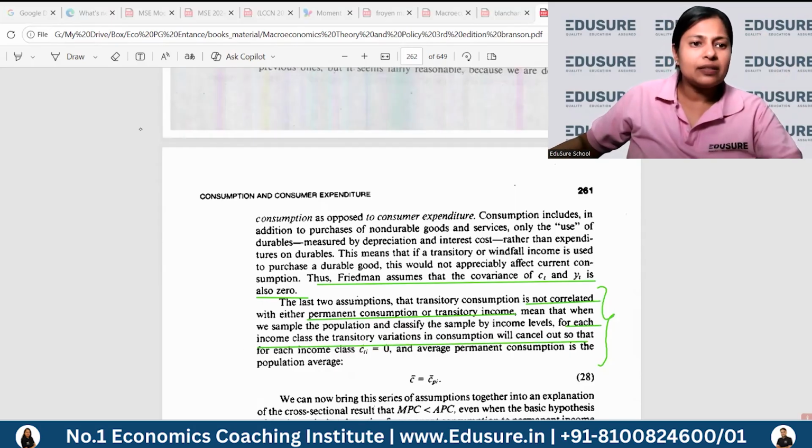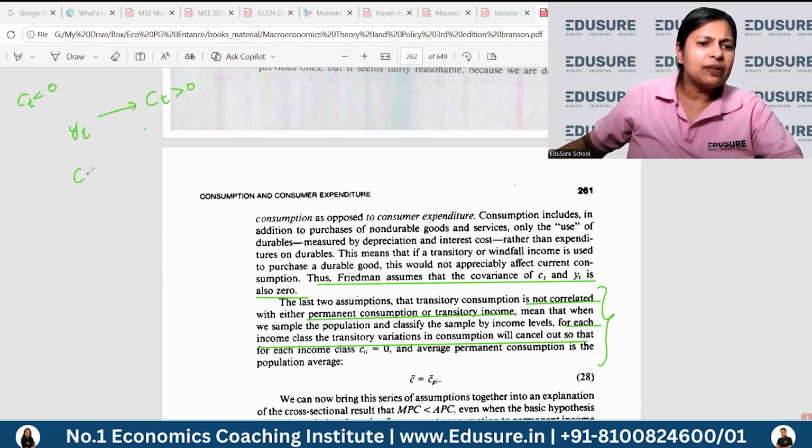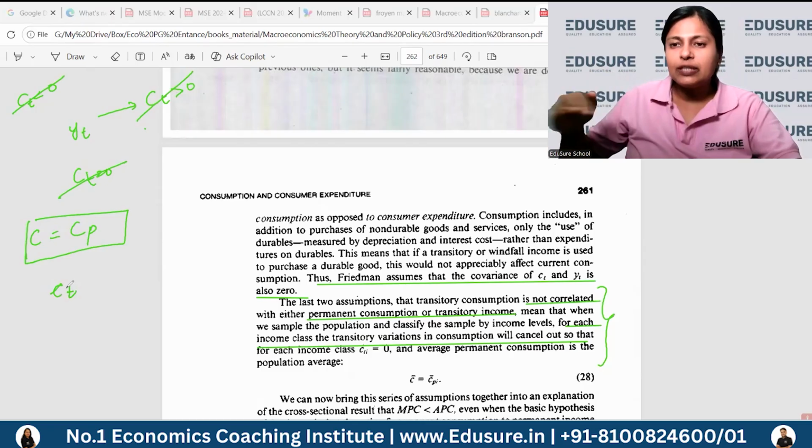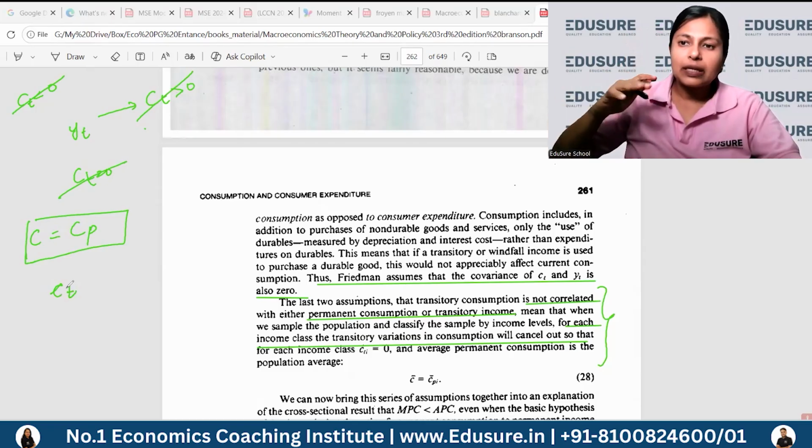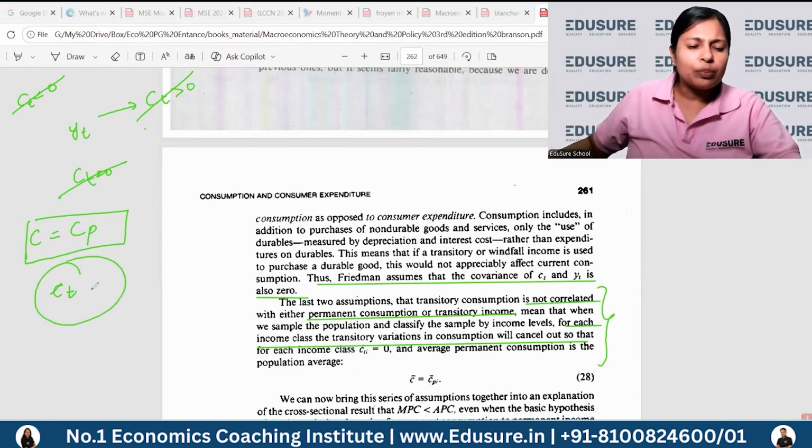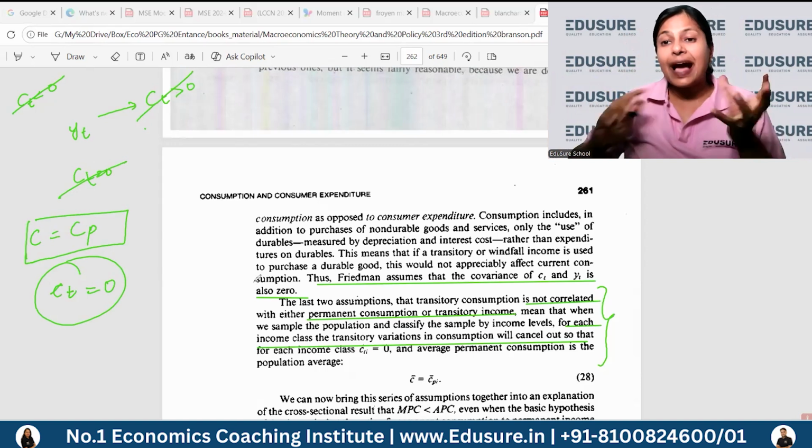For a certain income group, some people have a positive transitory component, some people will have a negative transitory component, some people will have no transitory component. So on average this will cancel out, and ultimately your consumption will be equal to the permanent consumption only, and the transitory component should be taken as zero because it will average out to zero.